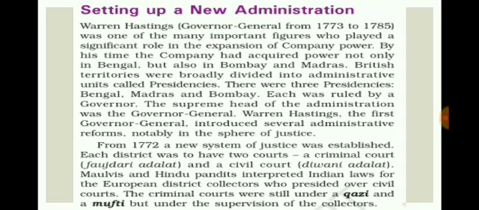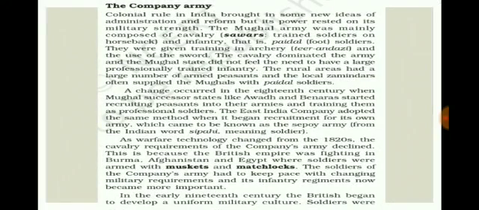The next topic is the company army. Now the new British administration brought some new ideas of administration, but like any other administration, the power of the Britishers would also depend on a strong army. So they started recruiting Indian peasants and workers to their own army, just like the Mughal army. They were composed of Sawar, that is soldiers on horseback, and Padal, that is foot soldiers. The British army also had the same thing, both Sawar and Padals.